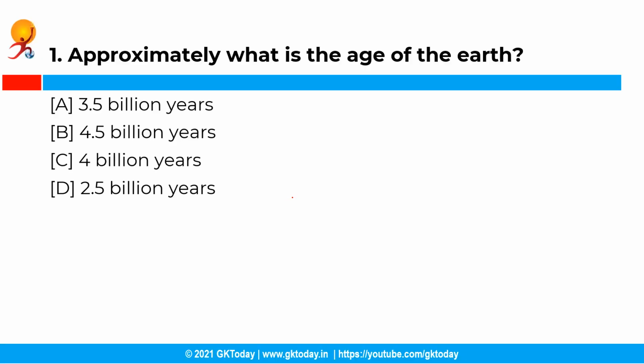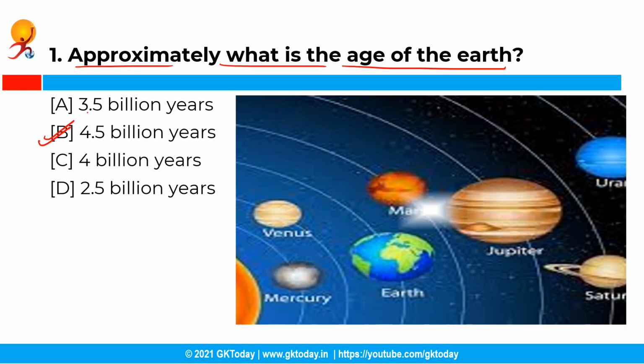So the first question is, approximately what is the age of the earth? Now you have the following options and the correct answer is option B, that is 4.5 billion years. See, earth is the third planet of the solar system as counted from the sun, and the earth also came into existence almost the same time as the other members of the solar system, that is around 4.5 billion years ago.